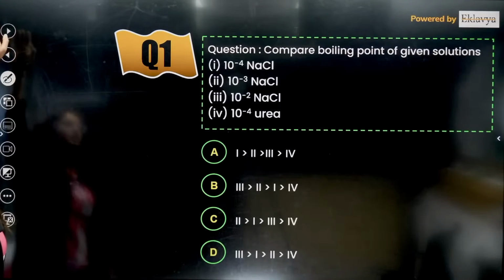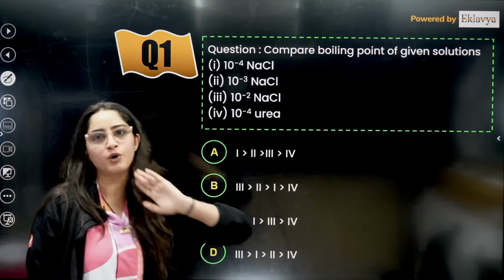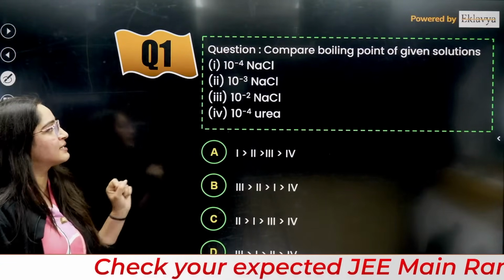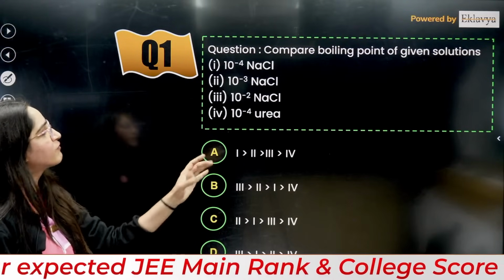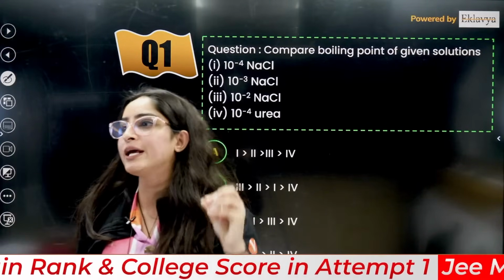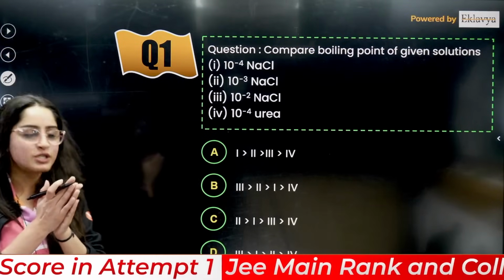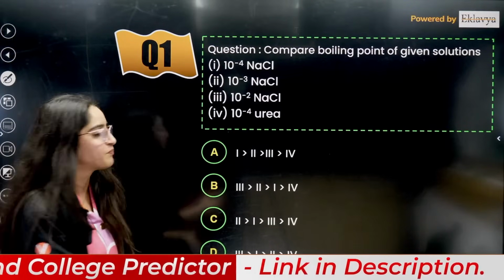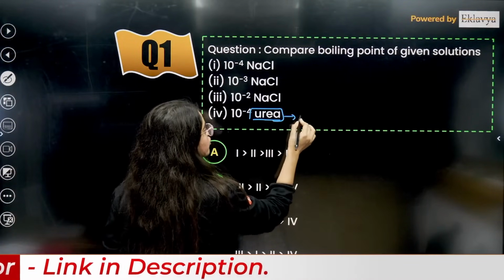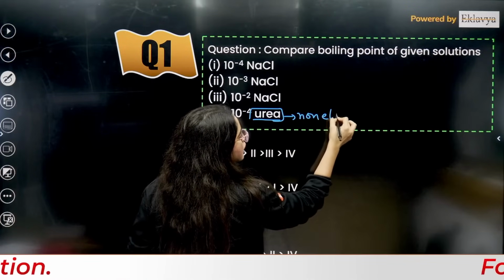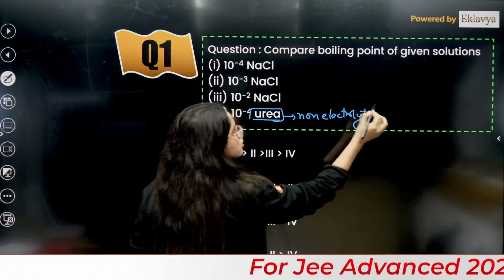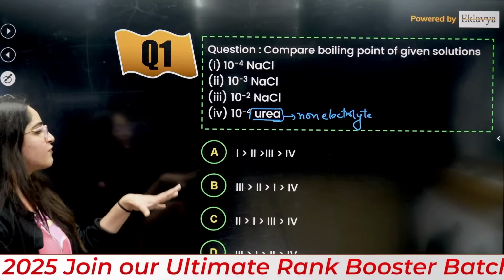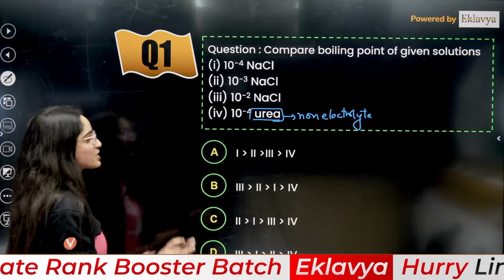Okay, yes. Next question, guys, very simple, no calculation, nothing is required here. Compare the boiling points of the given solutions. Firstly we will check the number of ions here. Urea is a non-electrolyte, which means it will not dissociate, right? It will have the minimum ions here, so the least will be for the fourth one. So the fourth is the least one everywhere, no use of that.